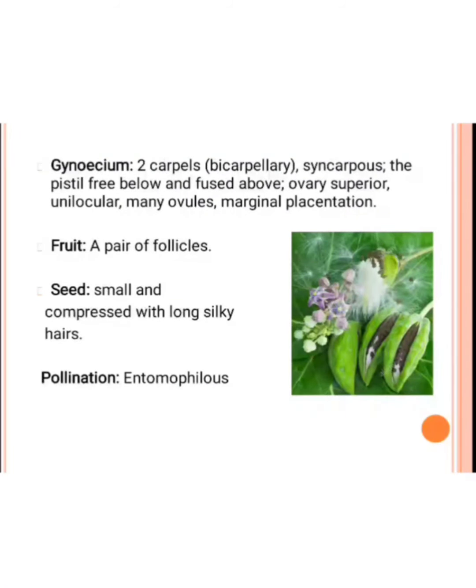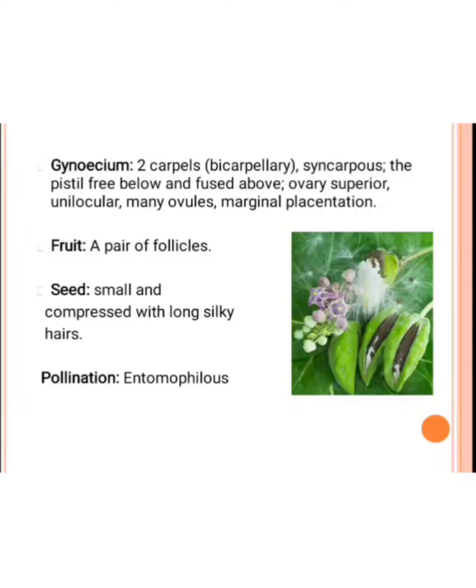The next one is the gynoecium. The carpels are 2 in number, so it is called bicarpellary. Then syncarpous means the ovaries are fused together. The pistil is free below and fused above. The ovary is superior with a unilocular chamber and many ovules are present in it. Placentation is marginal. It means the placenta develops on the marginal surface of the carpel.